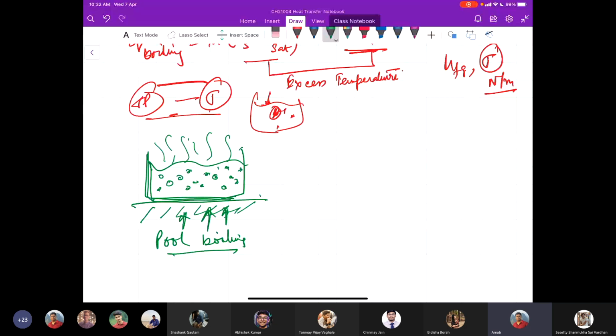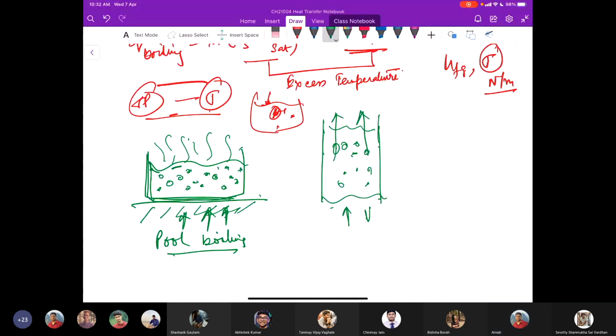There is no bulk motion of the fluid. In the case of flow boiling, the scenario is that you have a pipe, the vapor bubbles are like this, the liquid layer is something like this, and the liquid is also moving and flowing along with the heating that is happening on the surfaces of these tubes.